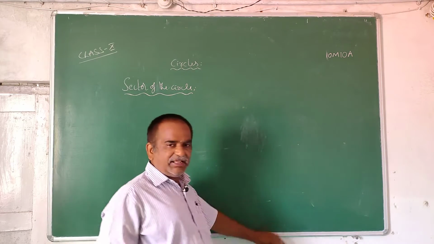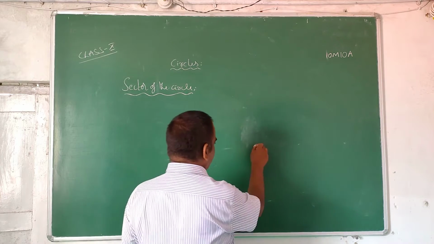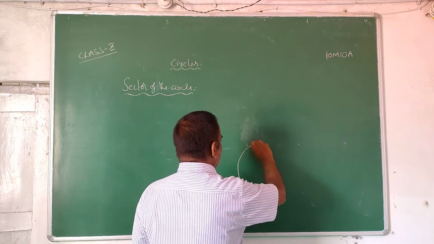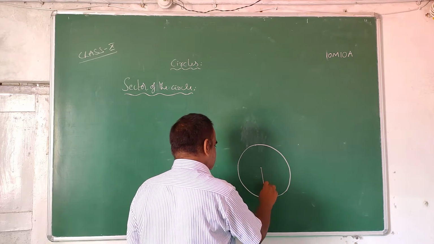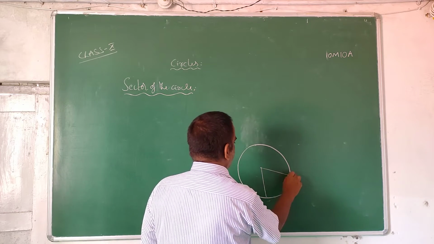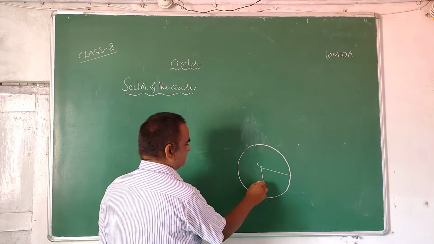Sector means the region bounded between two radii and the connecting arc is known as the sector of the circle.